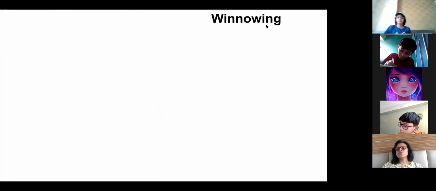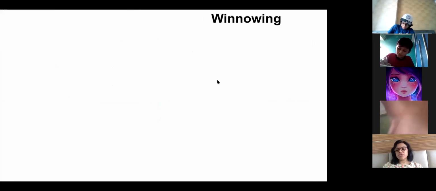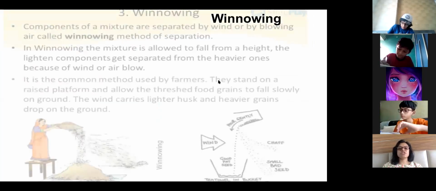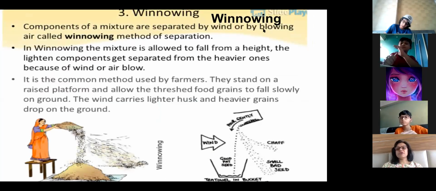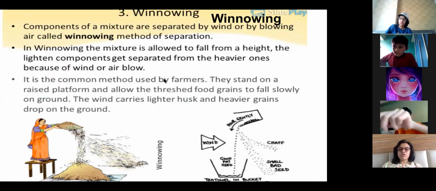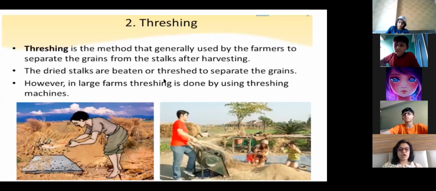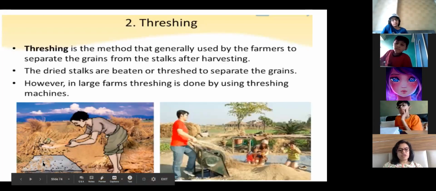Next process is winnowing. Okay, now this is our third point. Winnowing is the third process of separation. What happens here? Components of a mixture are separated by wind or by blowing air, called winnowing separation method. Now in threshing, what happened? You saw when the crops were beaten, you will get grains as well as some husk will also be there. You will not get purely grain.